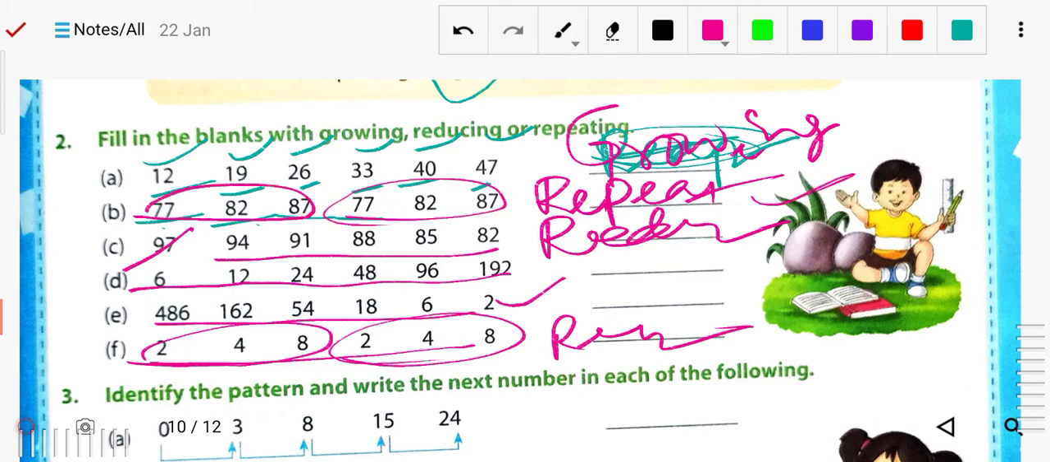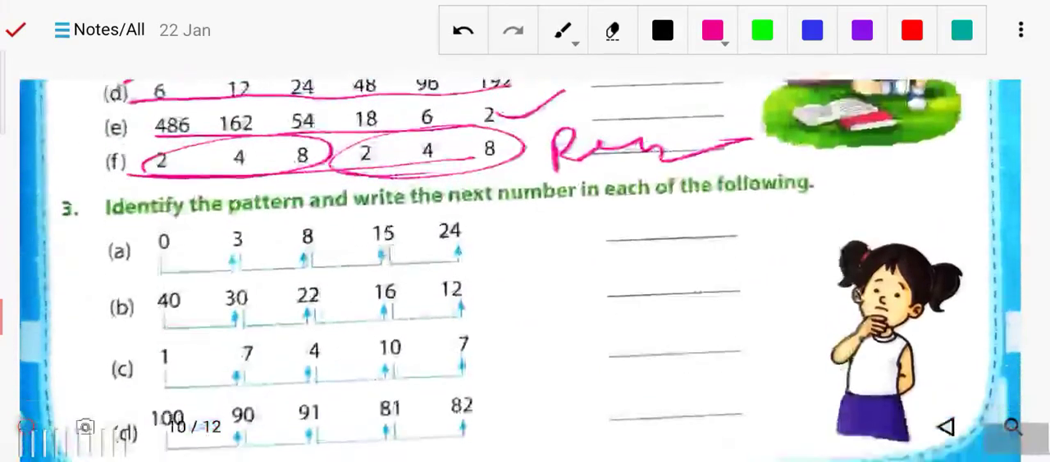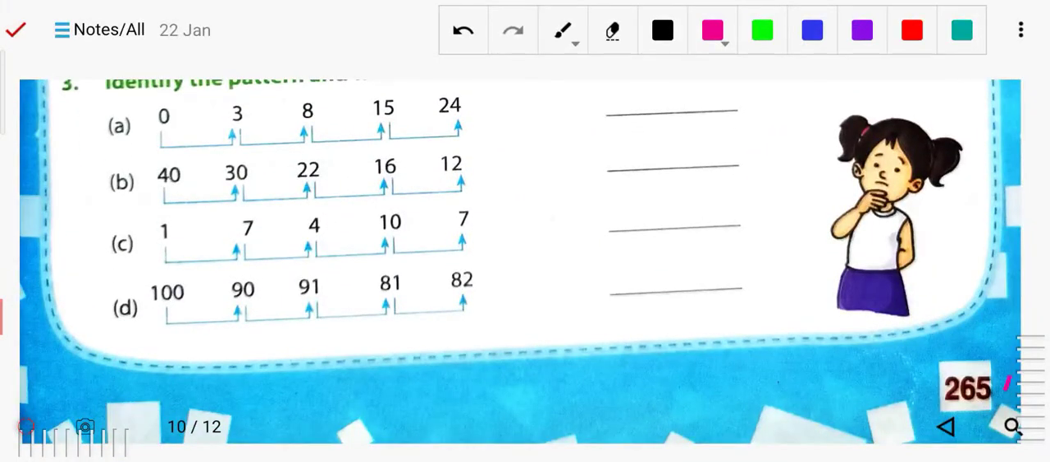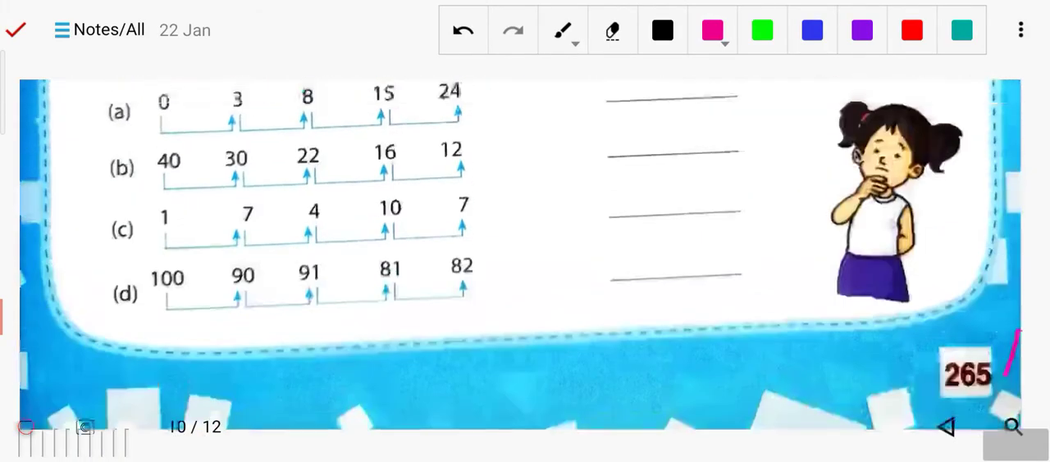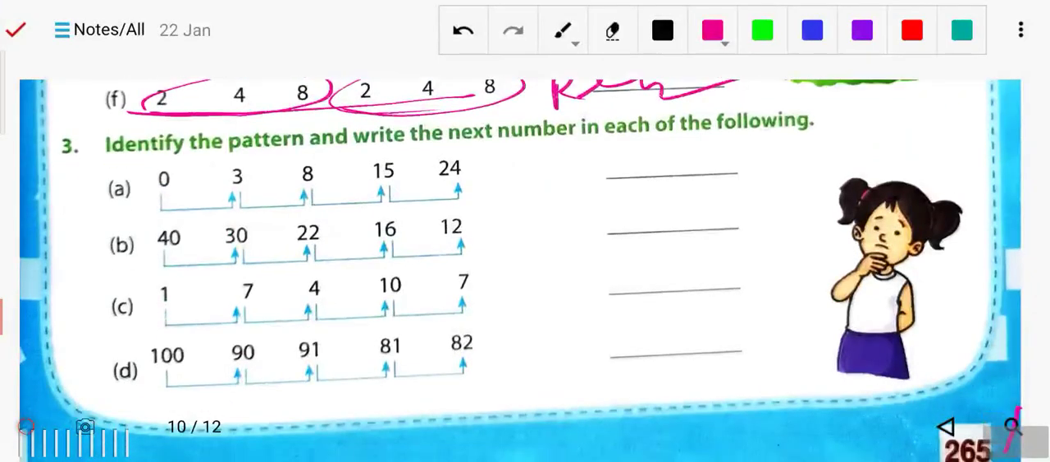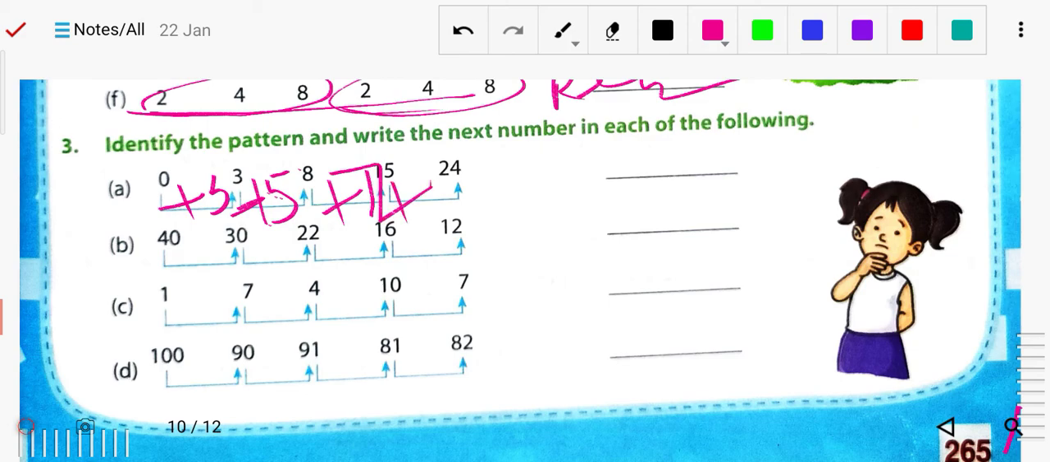Now the next question from the revision exercise: identify the pattern and write the next number in each of the following. So likewise you have to identify the pattern. Here it is increasing by plus 3, then plus 5, then plus 7, then plus 9. So the next will be plus 11, so it will be 35.